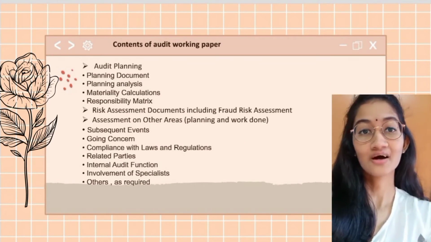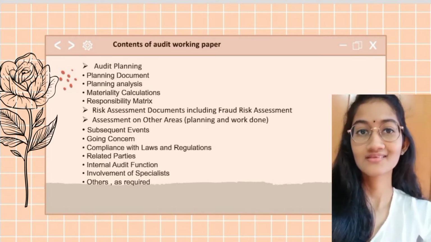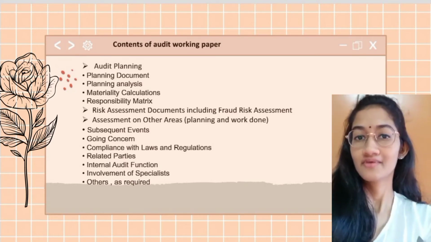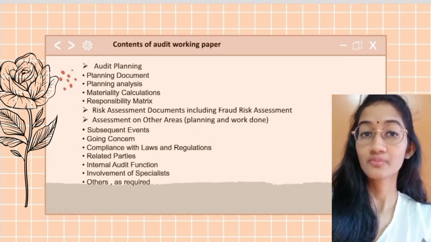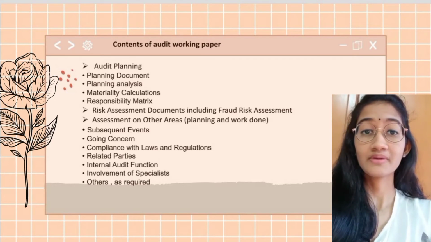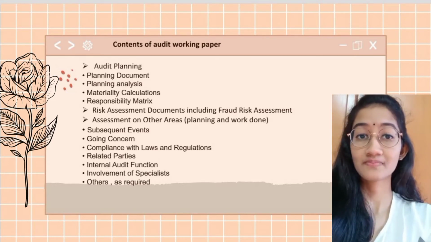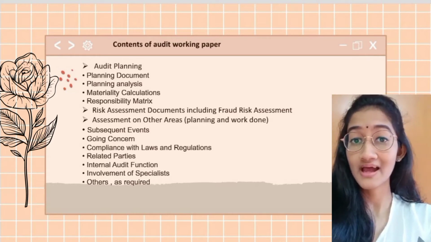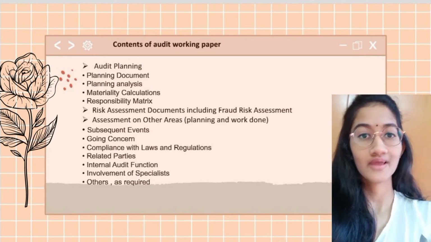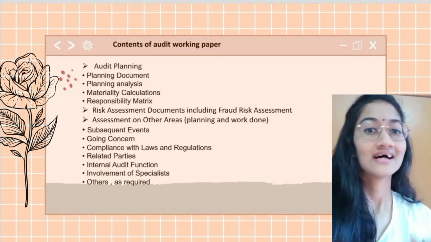Fifth will be under audit planning. Under audit planning, there will be planning document, planning analysis, materiality calculation, responsibility matrix. Sixth will be risk assessment document, including fraud risk assessment. Seventh will be assessment on other areas, planning and work done. Under it will be subsequent events, going concern, compliance with law and regulation, related parties, internal audit function, involvement of specialists, other as required.